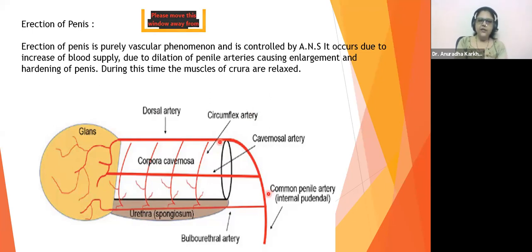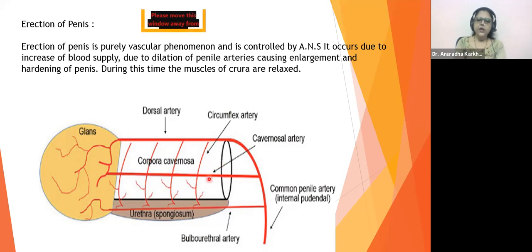Okay, look at this. This is the main dorsal artery. You can see it, right? Then you can see this spongiosum, corpus spongiosum, correct? Corpora cavernosa, two on the sides and one at the center.